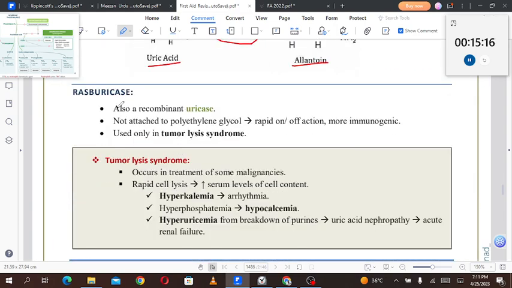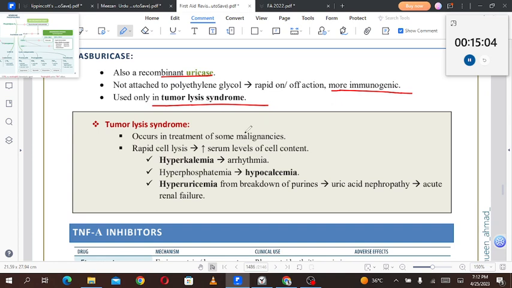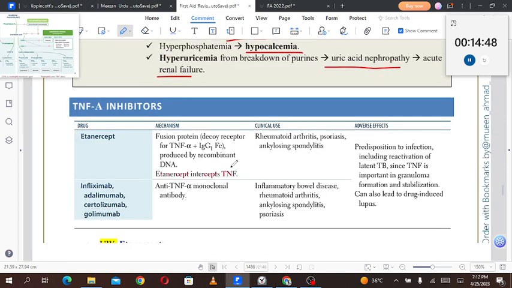What is rasburicase? Rasburicase is also a recombinant uricase, not attached to polyethylene glycol, with rapid onset of action and more immunogenicity, and it is used in tumor lysis syndrome. Tumor lysis syndrome occurs in the treatment of some malignancies. Rapid cell lysis increases serum levels of cell contents. Hyperkalemia causes arrhythmia, hyperphosphatemia causes hypocalcemia, and hyperuricemia from the breakdown of purines leads to uric acid nephropathy and acute renal failure.